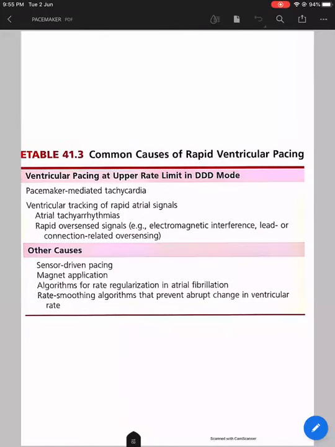I have just this table, for theory's sake, which tells about some causes of rapid ventricular pacing. Most commonly, it can be divided into ventricular pacing at upper rate limit in DDD mode, very commonly due to pacemaker mediated tachycardia or ventricular tracking of a rapid atrial cycle. As I have told, whenever an atrial tachy or fast atrial rate occurs, it might track 1:1.